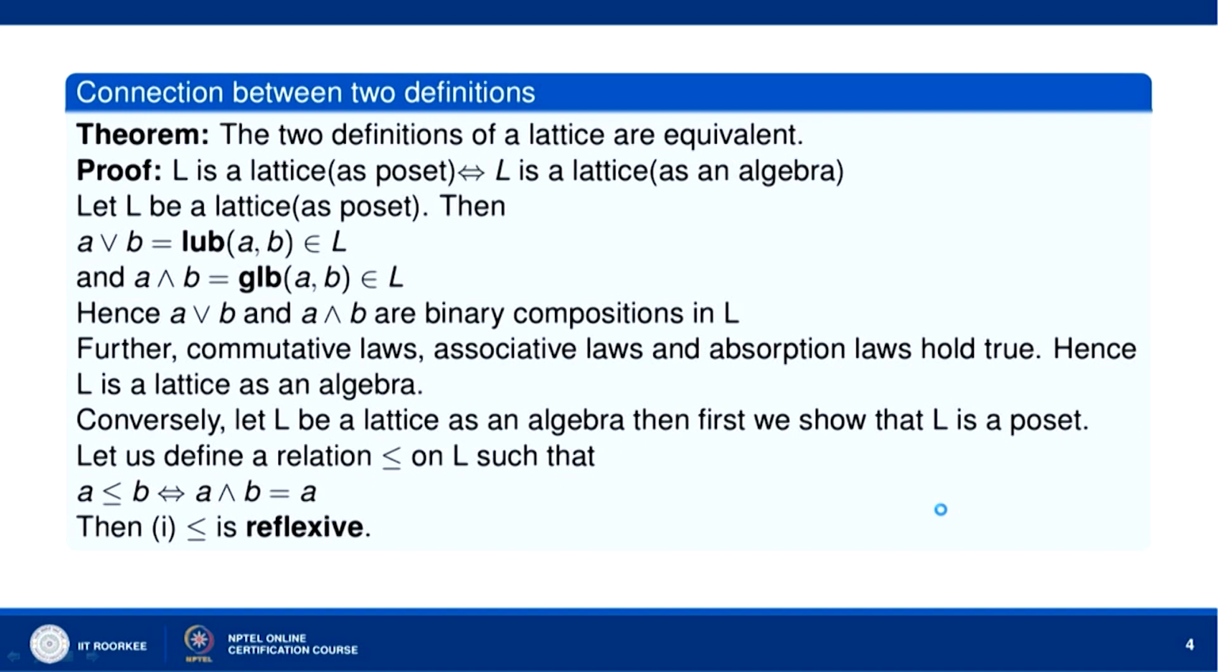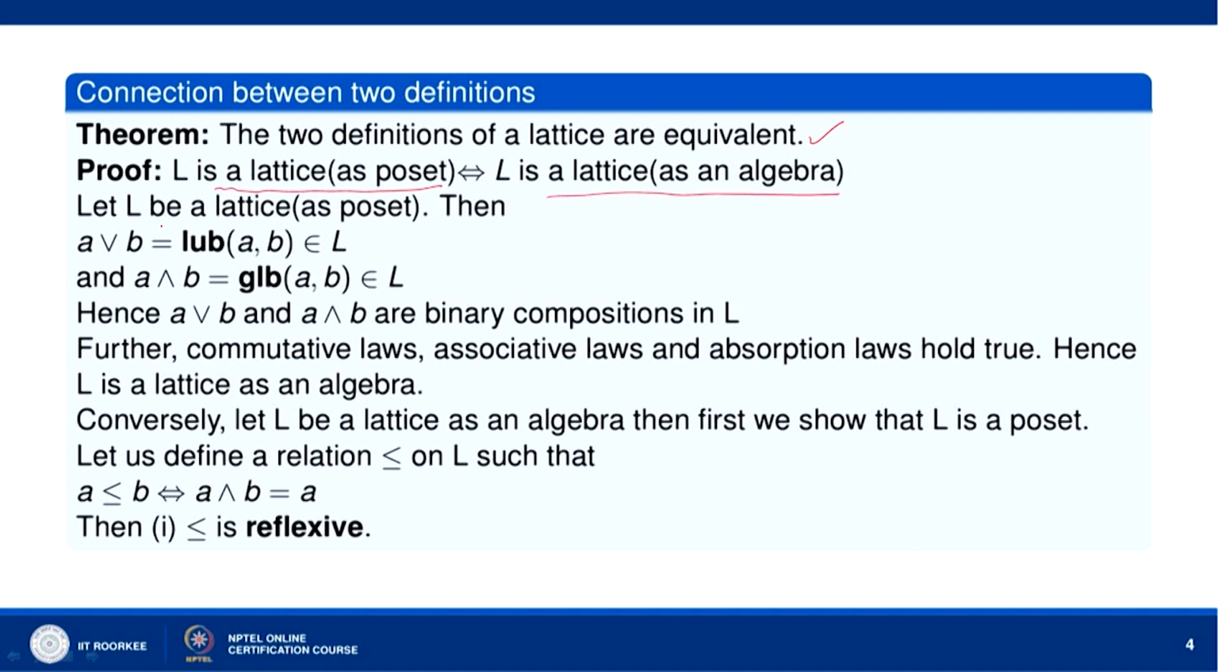Now, there is a connection between the two definitions, lattice as a poset and lattice as an algebraic structure. The two definitions of lattice are equivalent. So, let us prove how the two definitions of lattice are equivalent. Let us first assume that L is a lattice as a poset. We are going to show that L is a lattice as a poset if and only if L is a lattice as an algebraic structure.